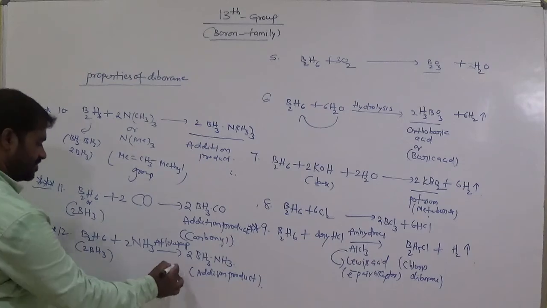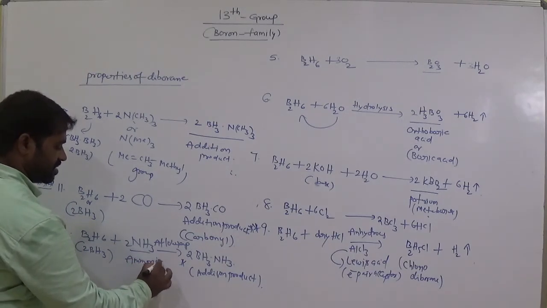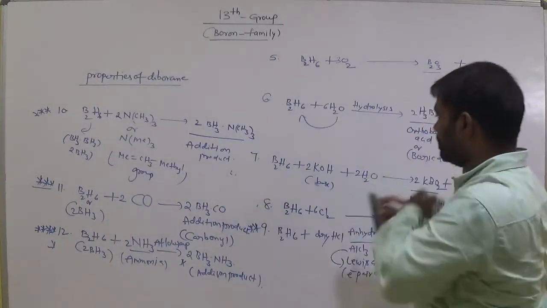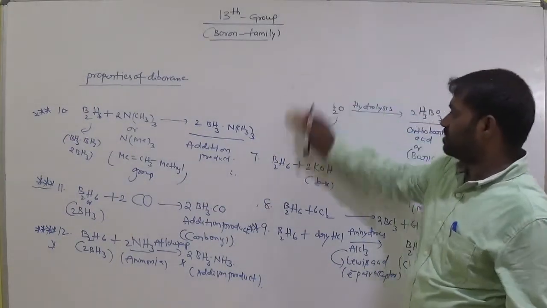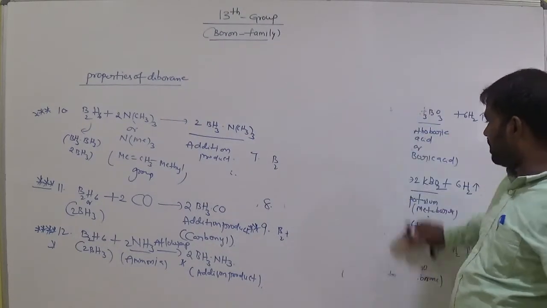Remember this one, very very important. NH3 means ammonia. Clear? Ammonia. Okay, very very important one. B2H6 can be written as BH3·BH3.